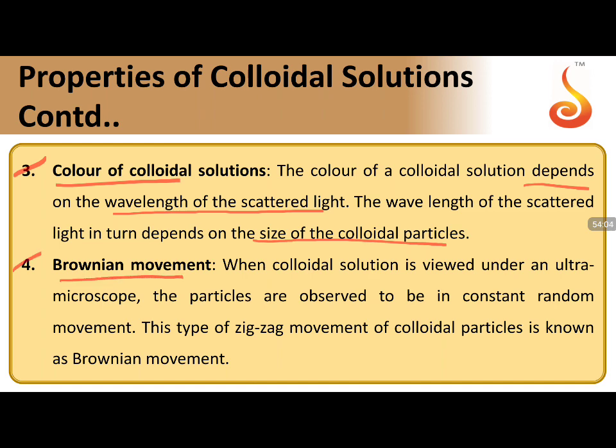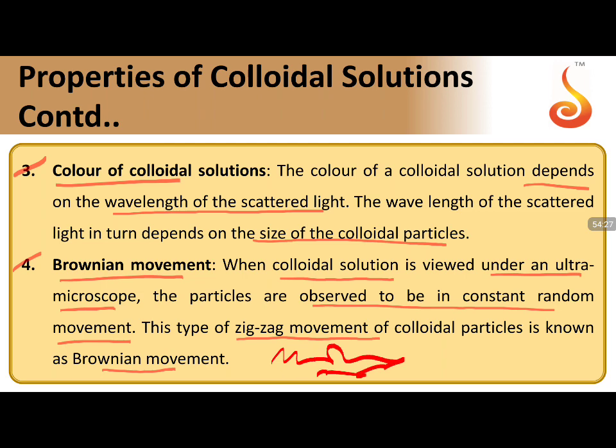Brownian movement, a very important one. Why are colloidal solutions stable? The explanation is beautifully given in this concept, which is called Brownian movement. When a colloidal solution is viewed under an ultramicroscope, the particles are observed to be in constant random movement, and this type of zigzag movement of colloidal particles is called Brownian movement. The zigzag movement of the particles in any direction you take is Brownian movement.